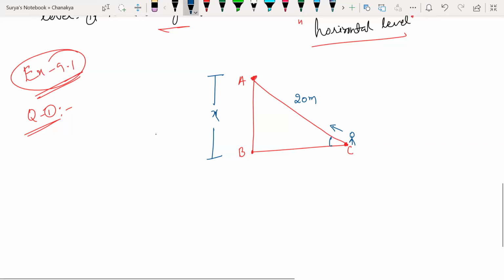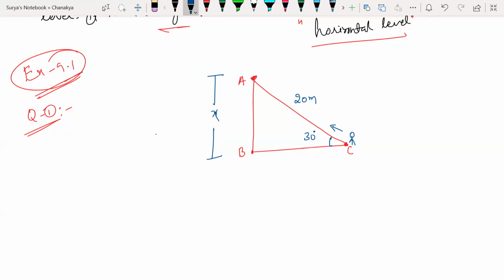So whether it's a depression or elevation, tell me. Angle of elevation. Look at this, it is looking from the bottom to the top, not from top to bottom, so it is elevation. Guys, if you are looking from the bottom to top, that is elevation. From the top to bottom, if you are looking at, that is going to be called depression.